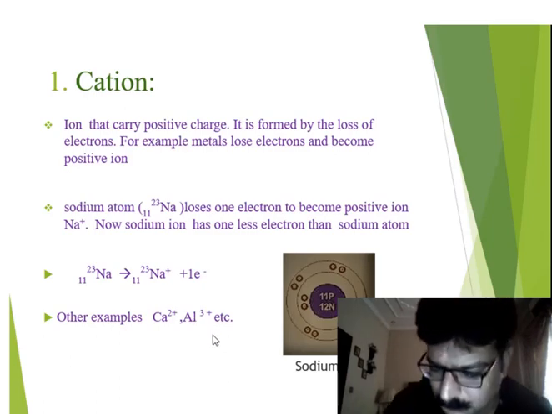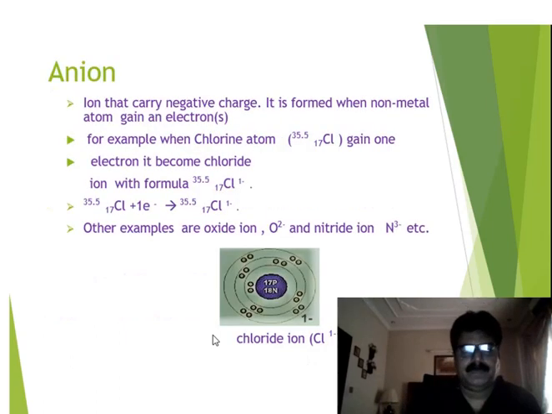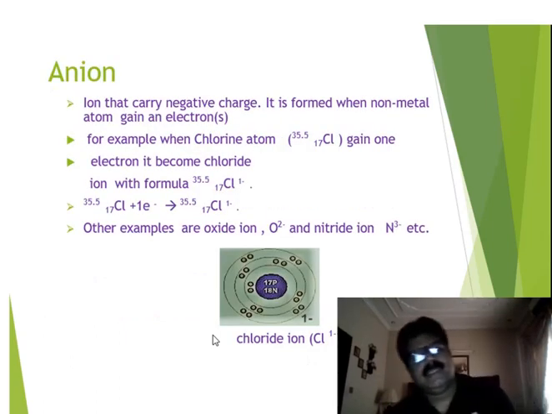Now come to the next slide. The other ion is the anion, an ion that carries a negative charge. It is formed when a non-metal atom gains an electron. So why do we say a non-metal atom gains electrons? Because it is feasible for it to gain electrons. As I already told you, in non-metals the outer shell electrons are tightly bound.